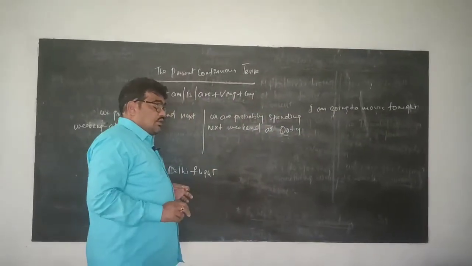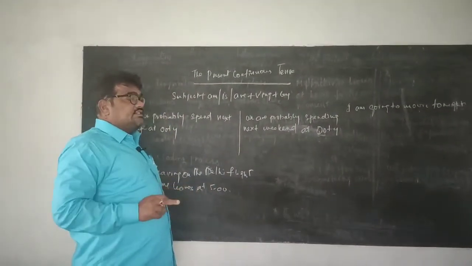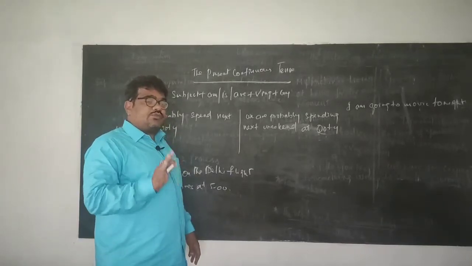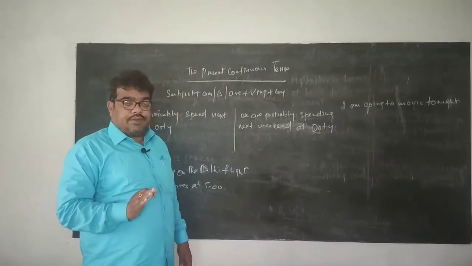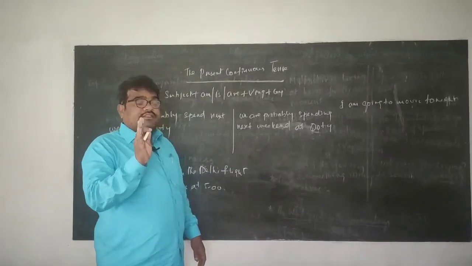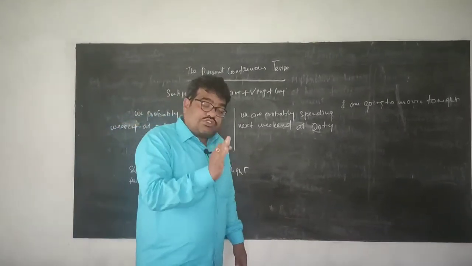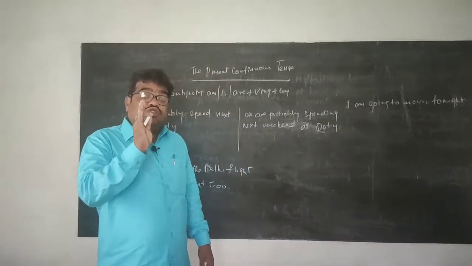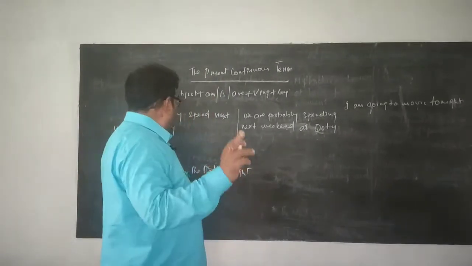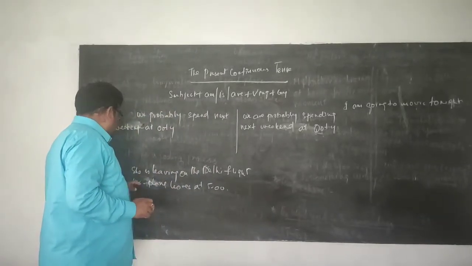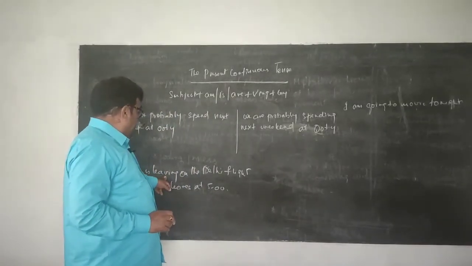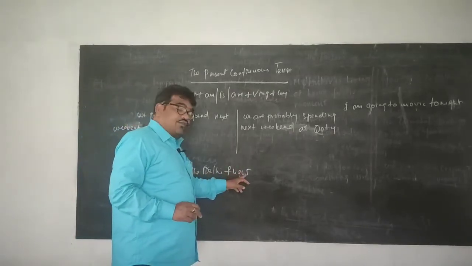I told you, simple present tense as well as present continuous tense can both be used sometimes to refer to the future. But simple present tense is mostly used to refer to a timetable. I will show you with one example. Here you see, she is leaving on the Delhi flight.